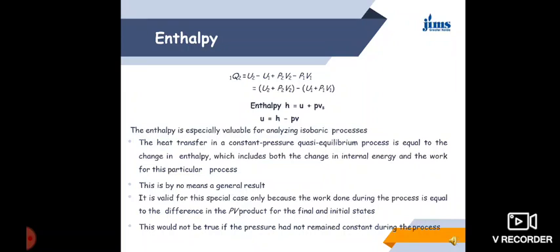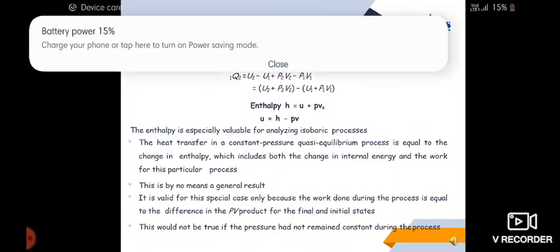This is by no means a general result. This is valid for the special case only because the work done during the process is equal to the difference in PV product for the final and initial states.